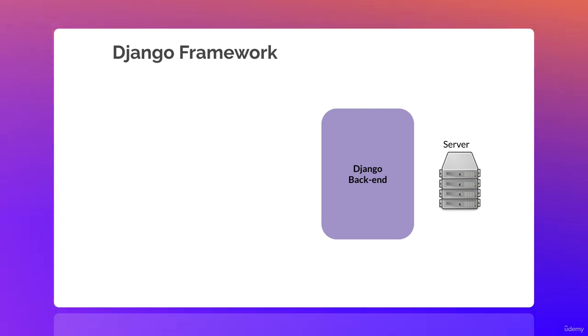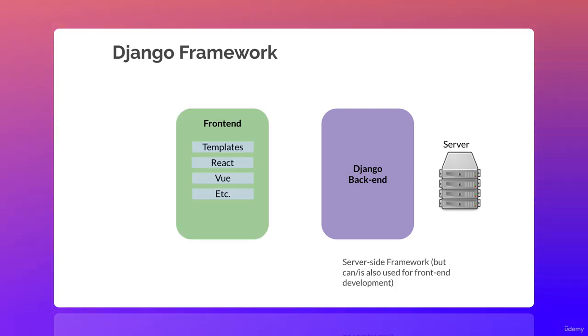So Django essentially is a server-side framework, but it can also be used as a front end because you can attach a front end so that users on the left hand side here are able to interact with the website. And this is very important because, as we'll see, the communication between the back end and front end is made simple with Django. So Django as a framework is a server-side framework, which means it deals with server databases, all of the back-end infrastructure.